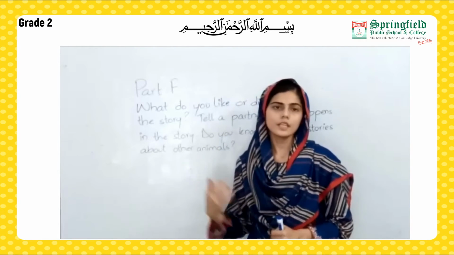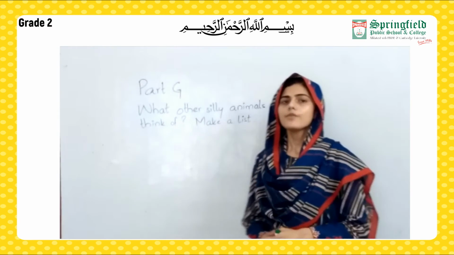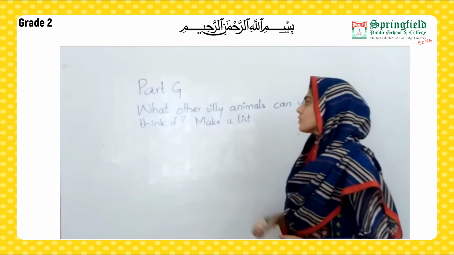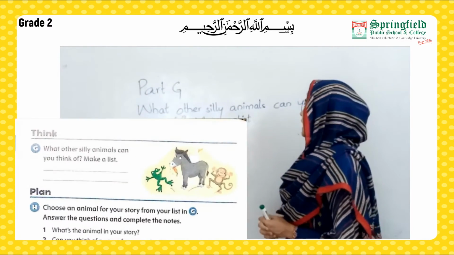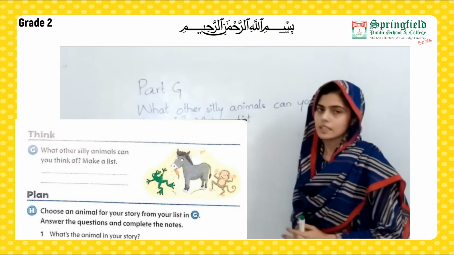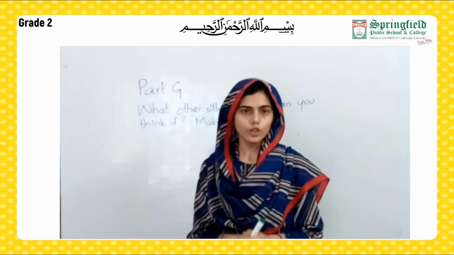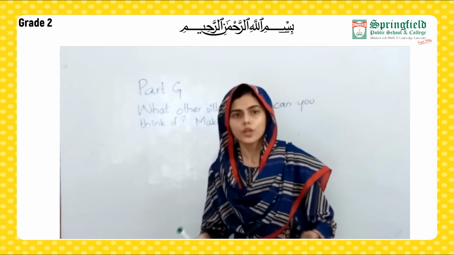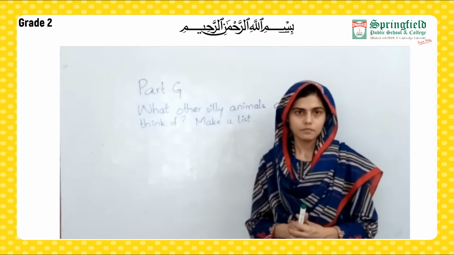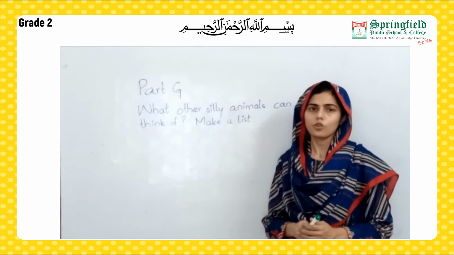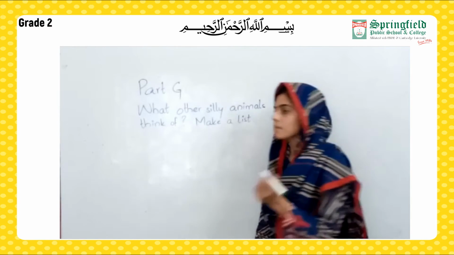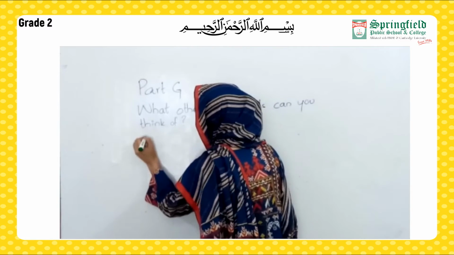So now moving towards the next part. So students, here we have got our part. Let's read the question. What other silly animals can you think of? Make a list. Now here you have to think of other animals that due to their foolish behavior have lost their food items or their special things. Now what other animals can you think of? I think sometimes donkeys can have foolish behavior.